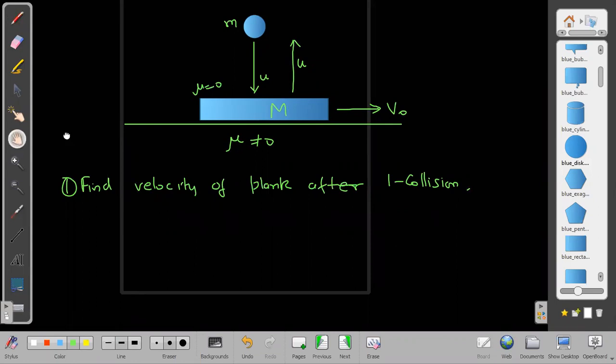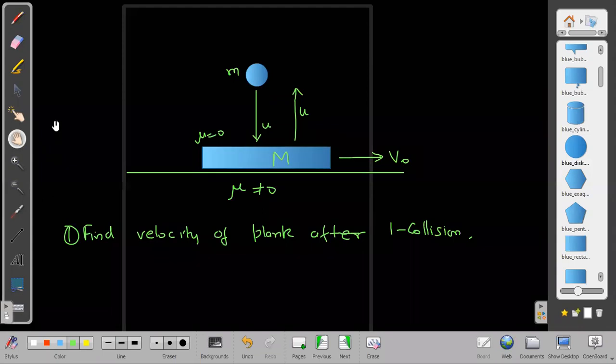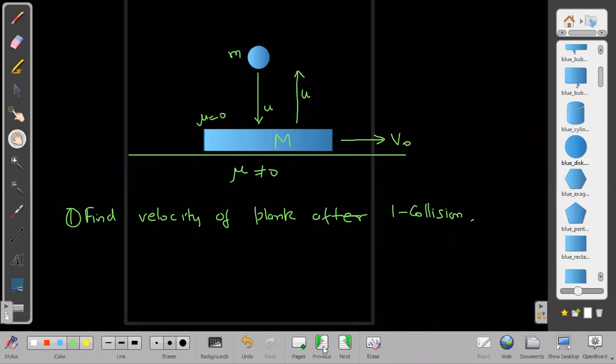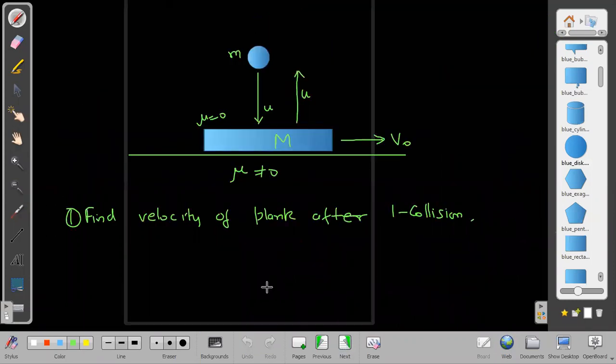Sir, the ball is falling vertically, so how can it affect the plank horizontally? That will happen, you will see. You make the free body diagram. Friction is also acting. Last time I told you, it is mu into I. When this impulse becomes more, then this mu into I will become more. So a horizontal impulse is acting. This horizontal impulse is responsible for the horizontal change in momentum along our x-axis. Okay, understood now? Okay, sir.